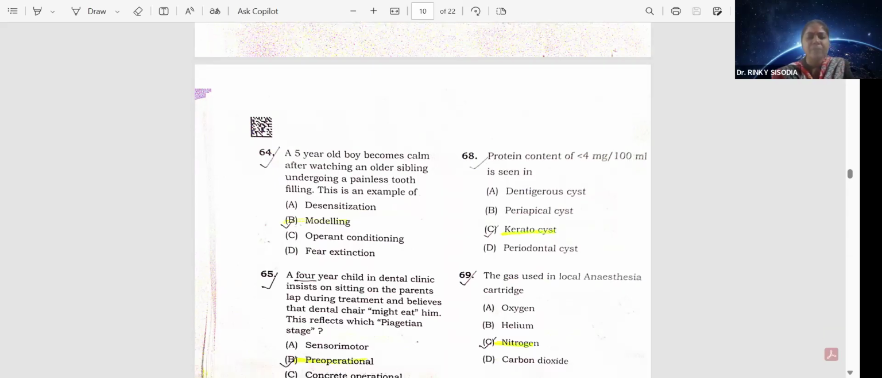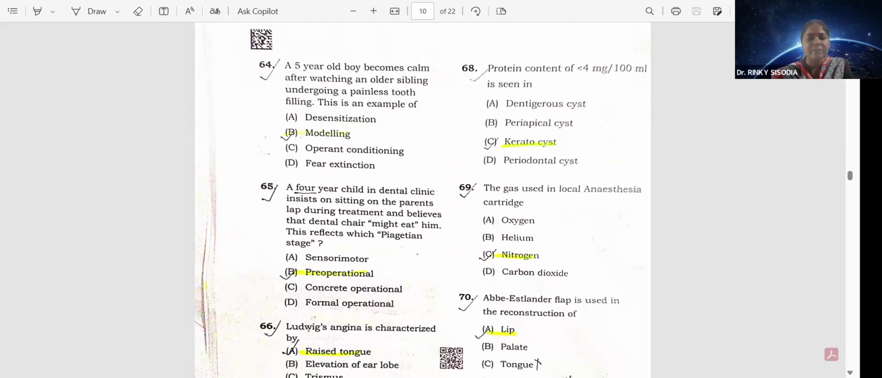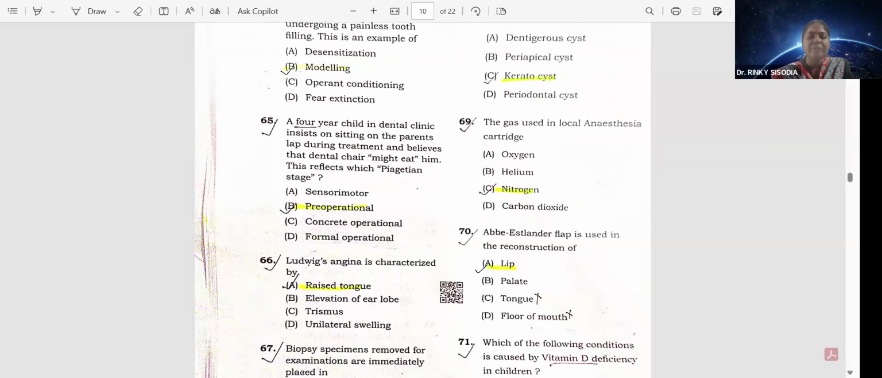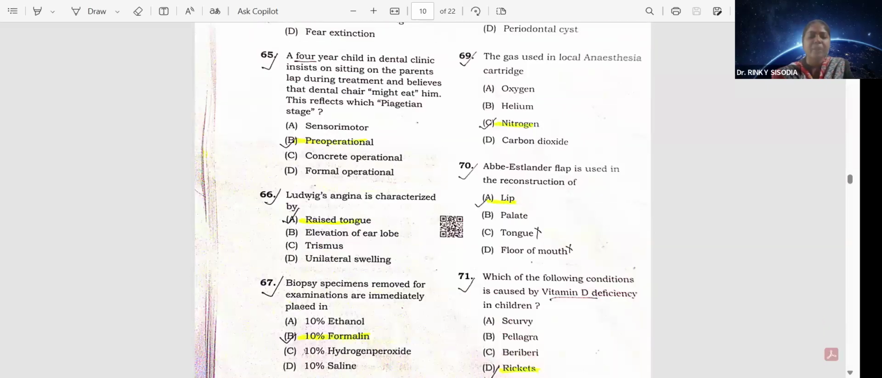Option B. A 4-year-old child in the dental clinic insists on sitting on the parent's lap during treatment and believes that the dental chair might eat him. This reflects which Piaget stage? That is pre-operational. Option B. Ludwig angina is characterized by raised tongue. Option A. Biopsy specimens removed for examination are immediately placed in 10% formalin.